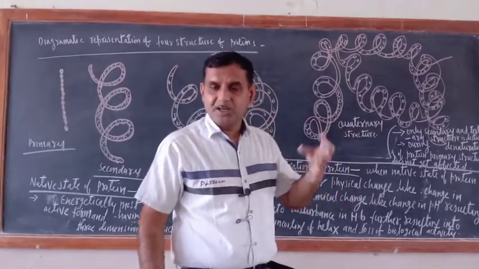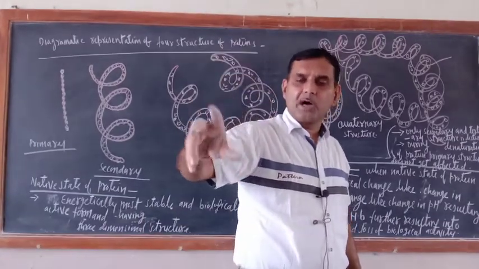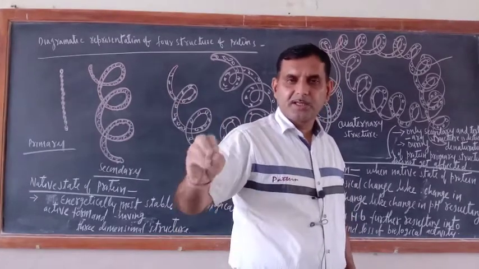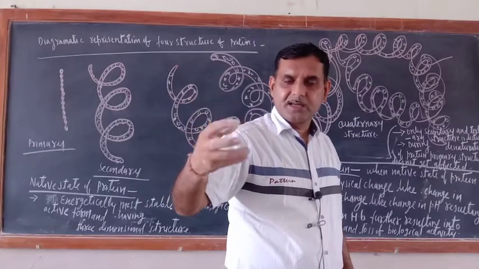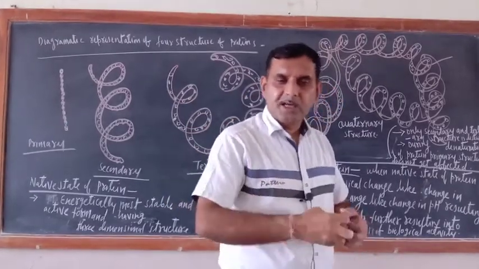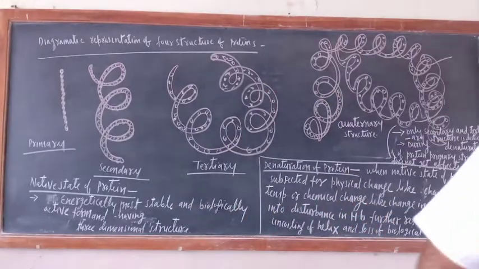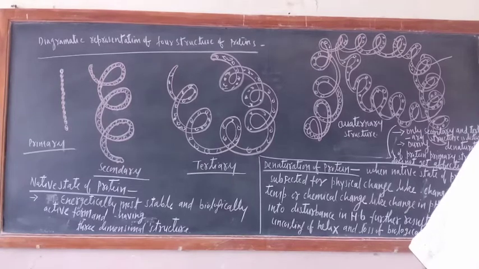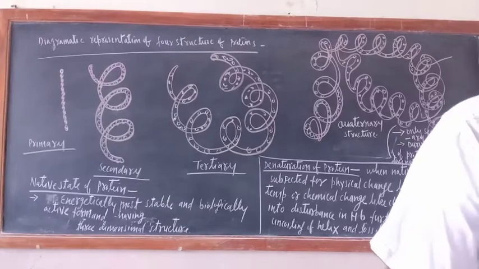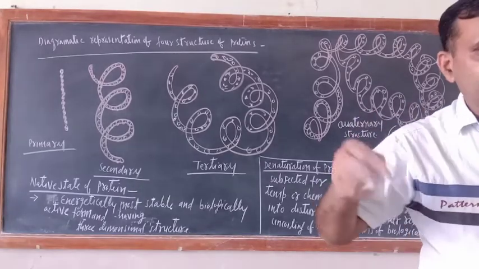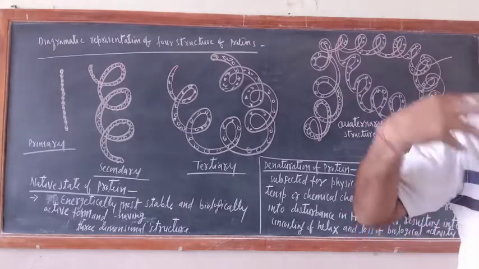Now the best example of denaturation of protein is egg. When you boil the egg, the white part is protein, albumins, and it becomes an insoluble mass. What is happening during the boiling of egg? It changes into an insoluble mass that cannot regain the property of the original protein.